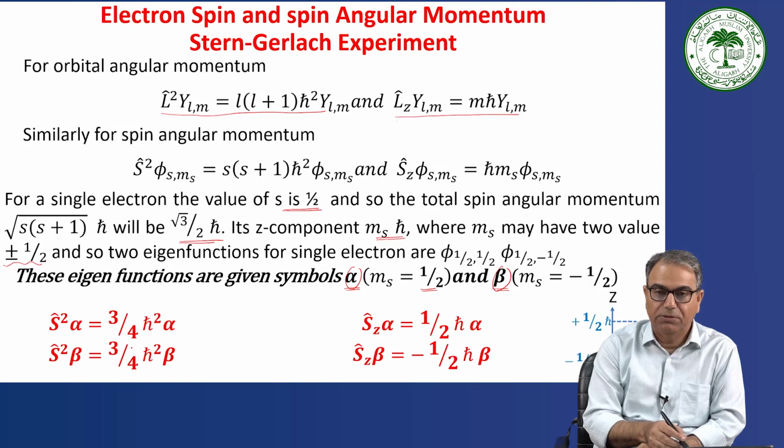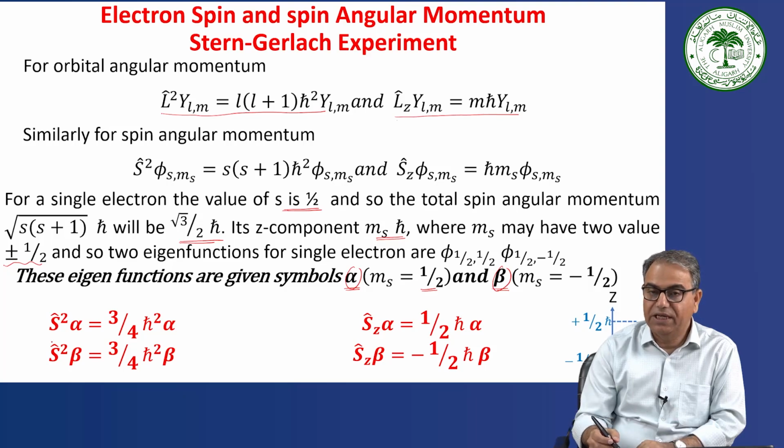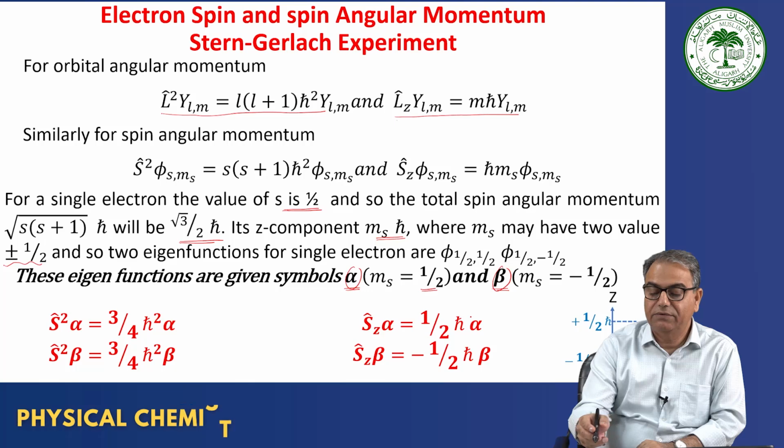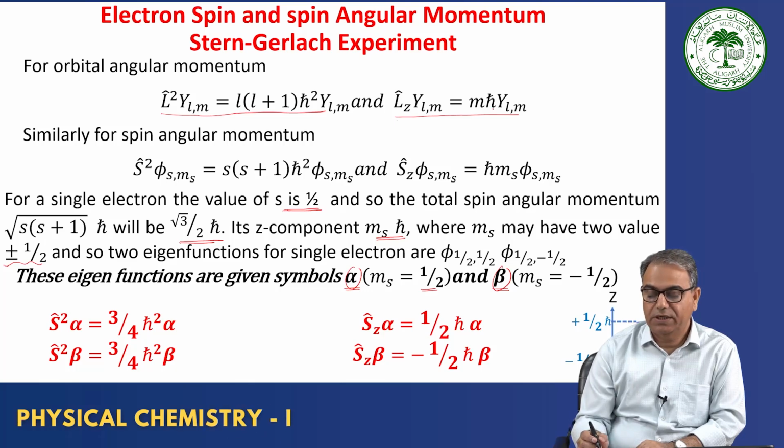Similarly, S square beta is 3 by 4 h cross square beta. If you operate with Sz on alpha, you get half h cross alpha, because it is simply m h cross, and Sz beta is equal to minus half h cross beta.